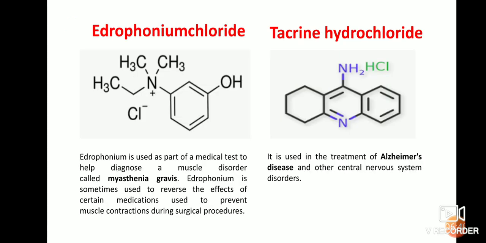Coming to this edrophonium chloride, these are drugs used as part of a medical test to help diagnose the muscle disorder called myasthenia gravis. Edrophonium is also sometimes used to reverse the effect of certain medications used to prevent muscle contraction during surgical procedures. Coming to this tacrine hydrochloride, this type of drug is used to treat Alzheimer's disease and also other central nervous system disorders.